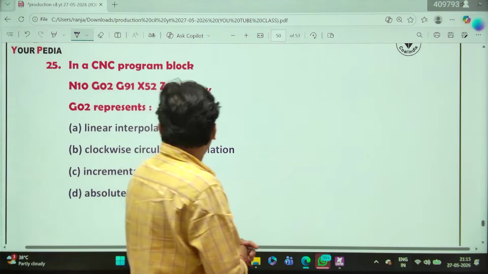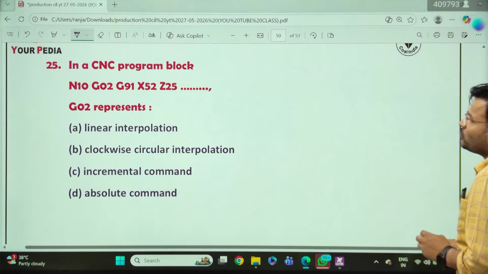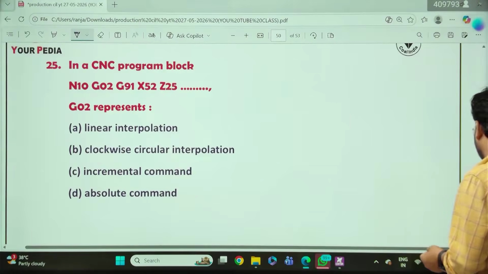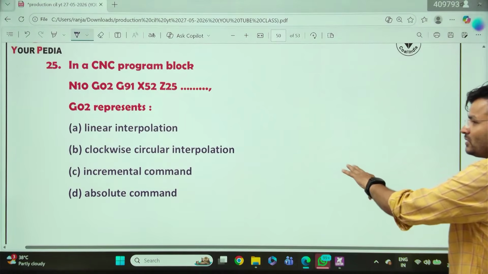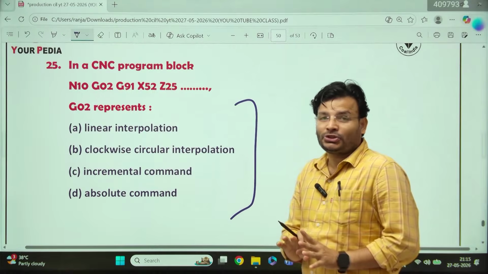Answer everyone. CNC program: G02 is clockwise circular, not linear. Try to remember all that code. Be ready, they may ask the code from the G code; M code is important.